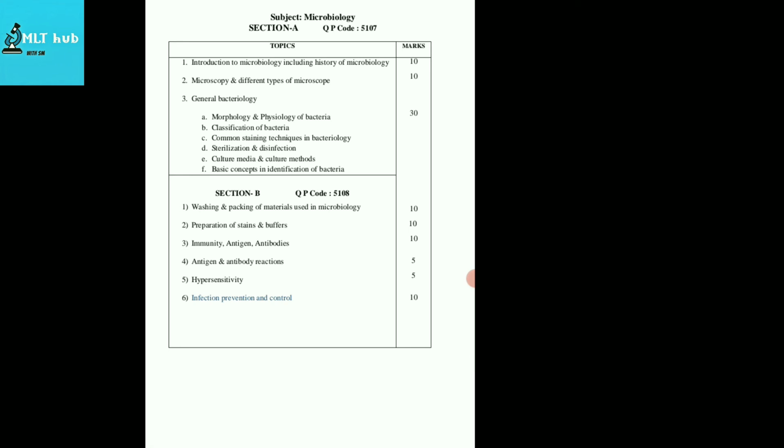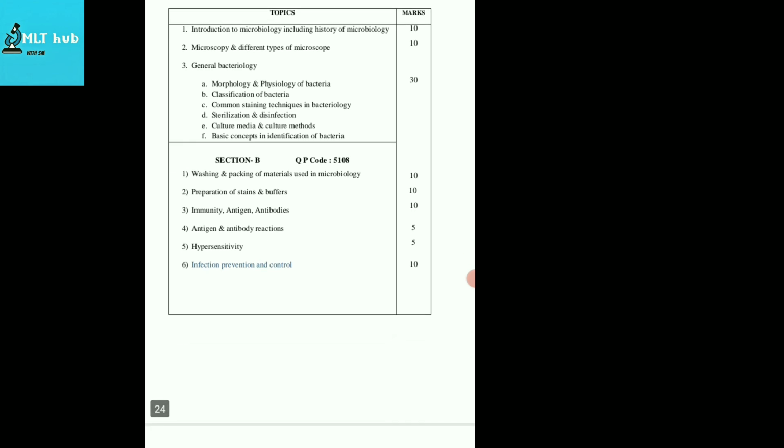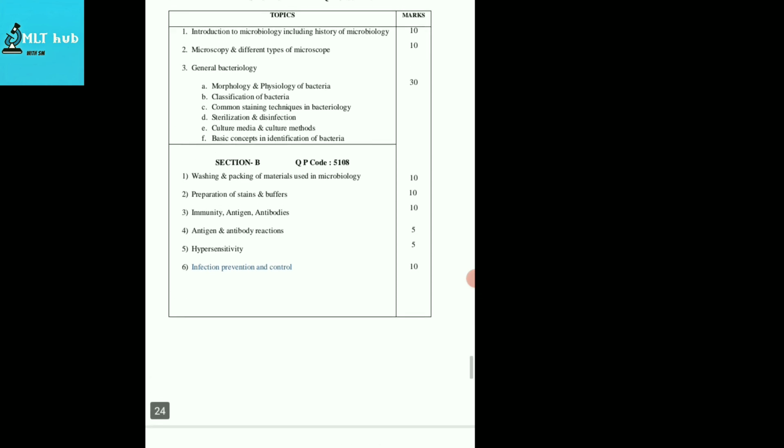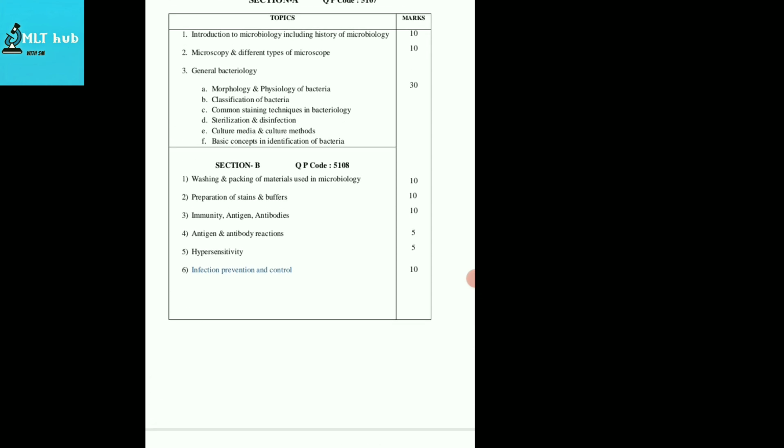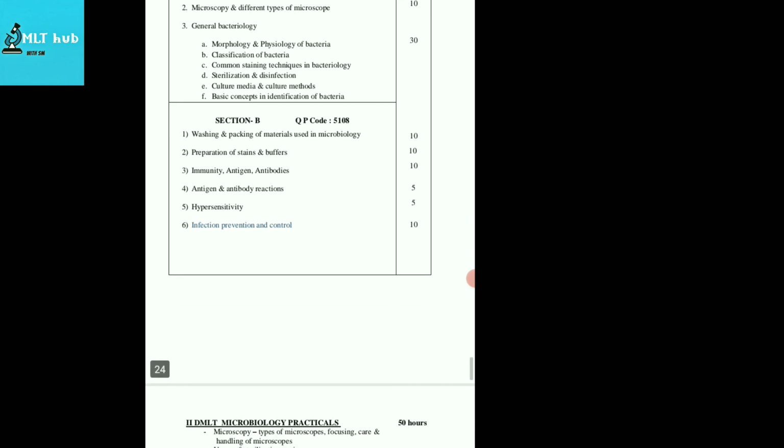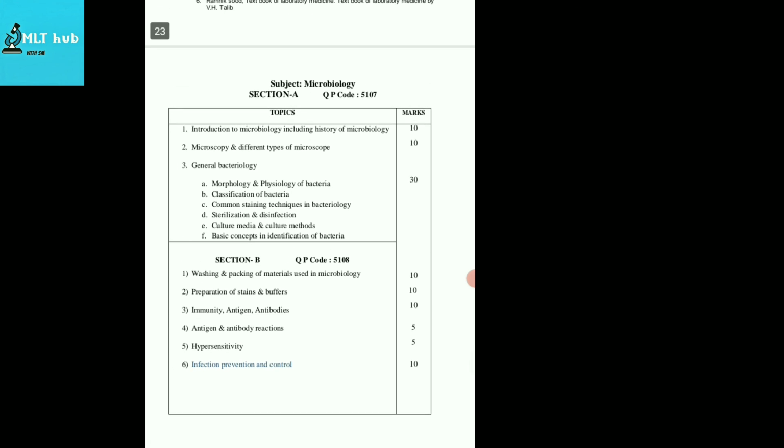Next, culture media, different types of culture media and different types of culture methods like streak, lawn, swab, and so on. And basic concepts in identification of bacteria, the concepts that we use to identify bacteria, and then washing and packaging of materials used in microbiology, preparation of stains and buffers, immunity, antigen and antibody reactions, hypersensitivity, and infection prevention and control.